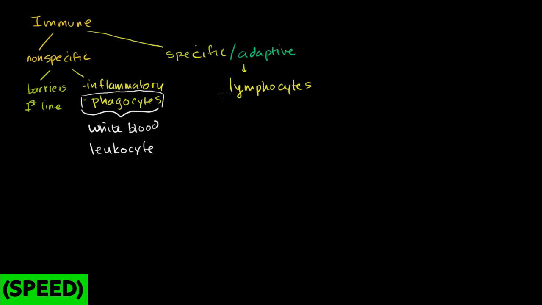Lymphocytes. And these are specific. Phagocytes, for the most part, are non-specific. But both of these are white blood cells. Lymphocytes are another type of white blood cell or a leukocyte. I don't want to confuse you with this convoluted diagram, but I just want to make the terminology clear.